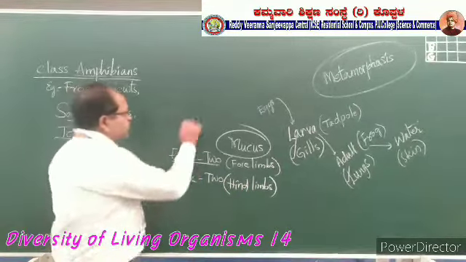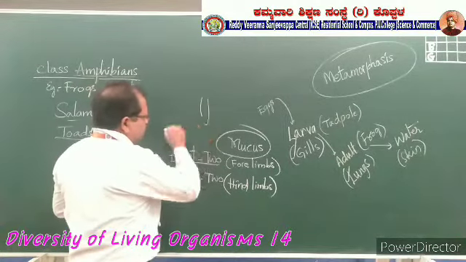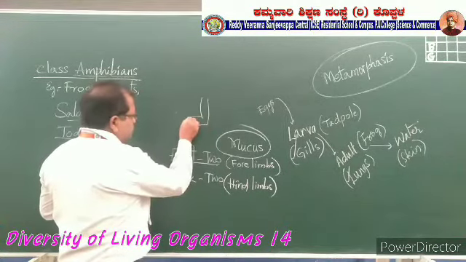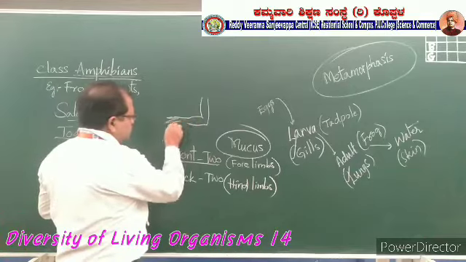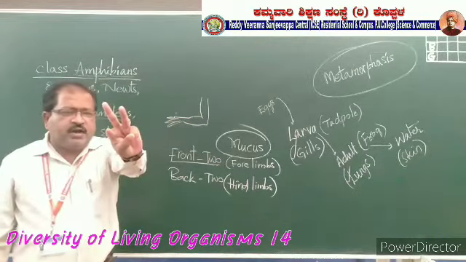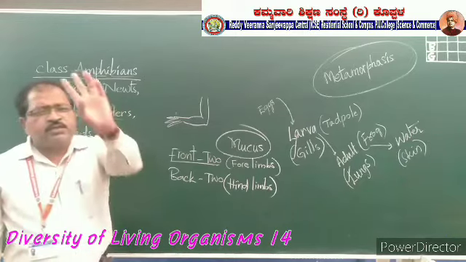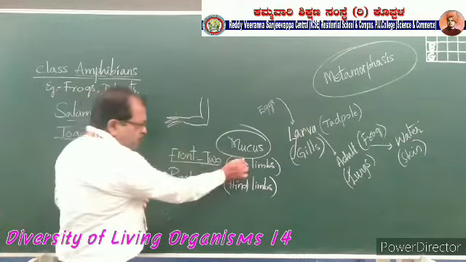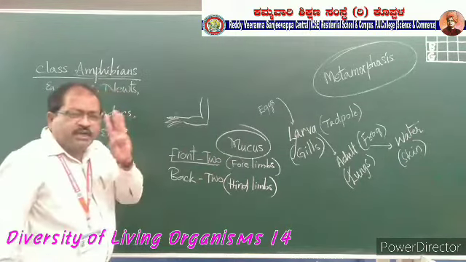So when you see the front limbs of the frog, they have 3 digits. Only 3 digits are presented in the forelimbs.